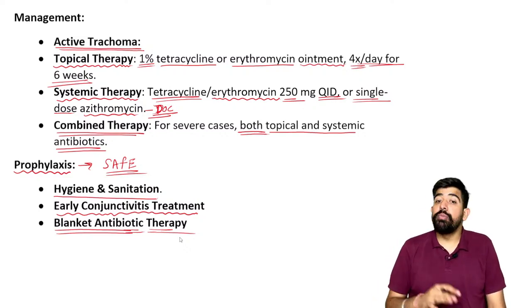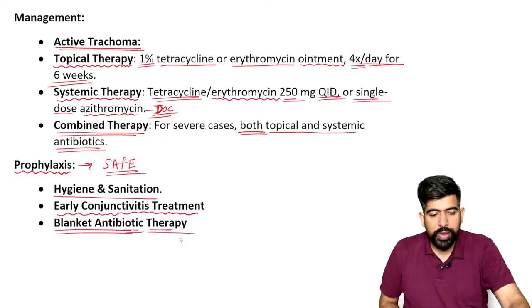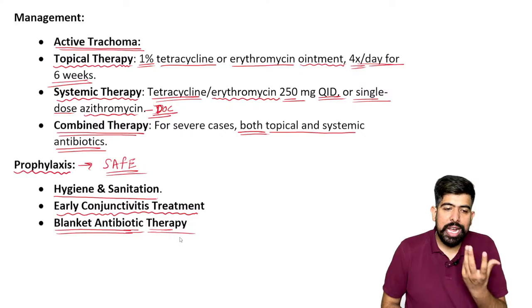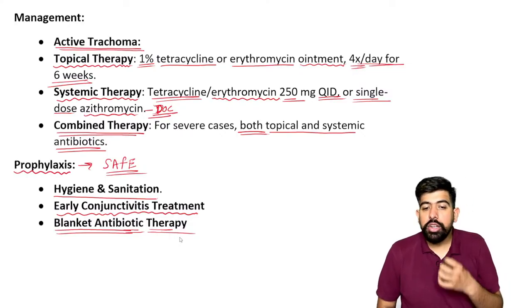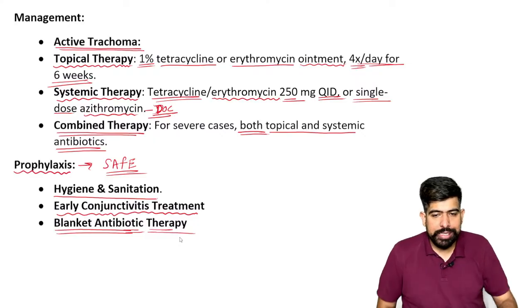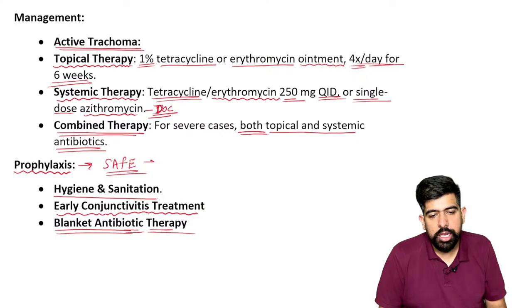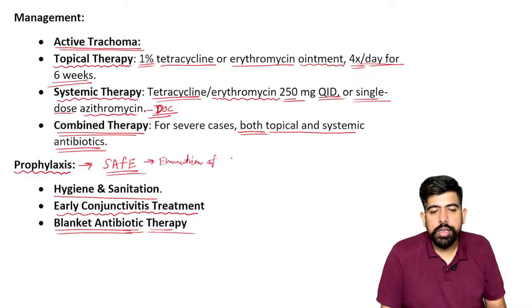We take this medicine before the disease occurs. As you know very well, prophylaxis means treatment taken before having the disease. So this is about the prophylaxis. And please remember the SAFE strategy, which we use for the elimination of trachoma.